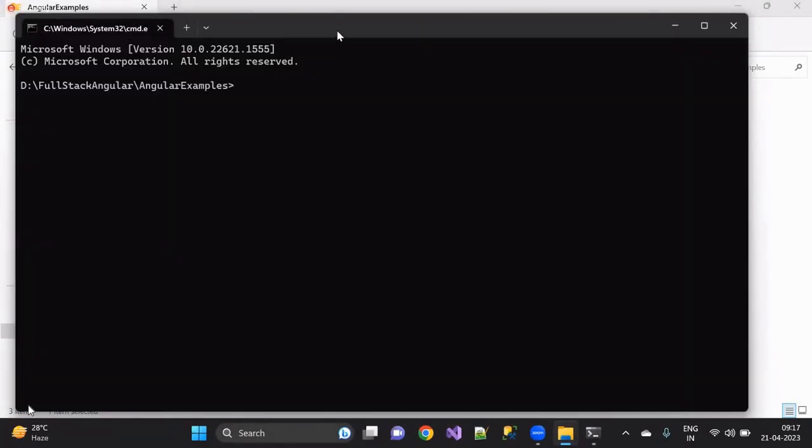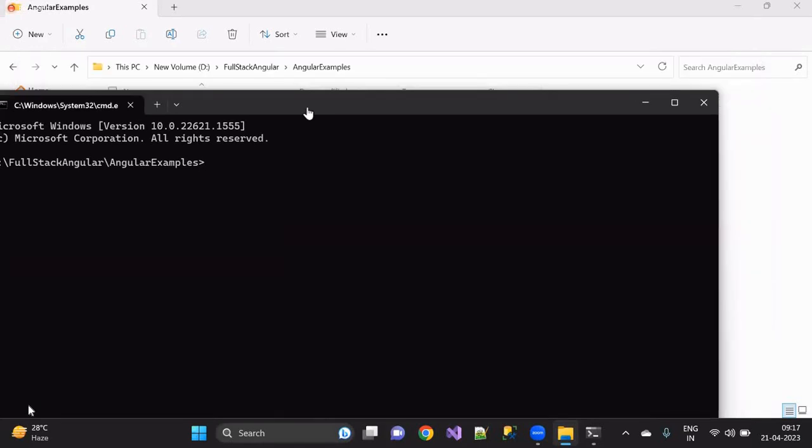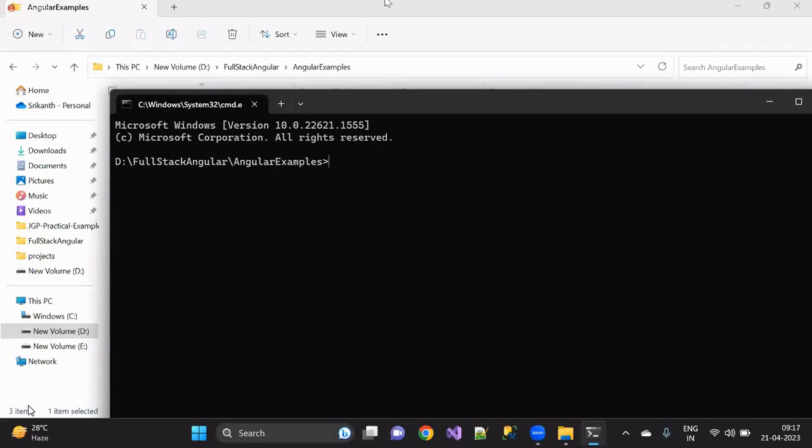I'll open my command prompt. Now here, I'll create a new Angular application without creating the workspace. How to create it? Tell me. Without using the workspace, how to create an Angular application? ng new, and the application name. Maybe I can say shopping website.